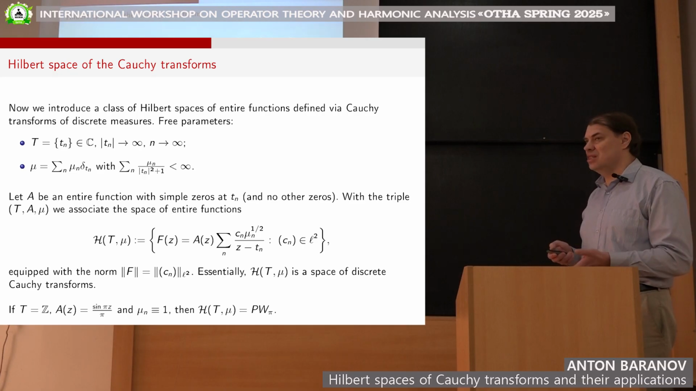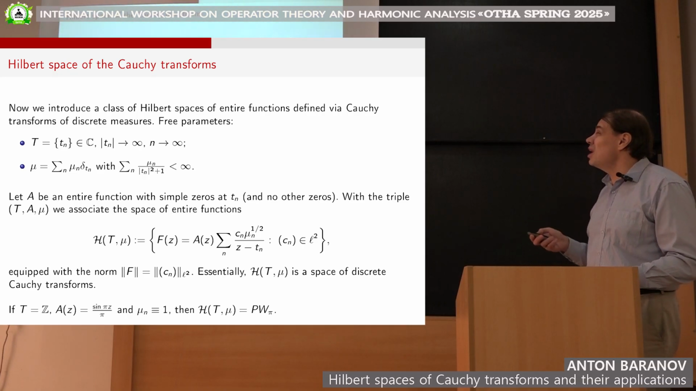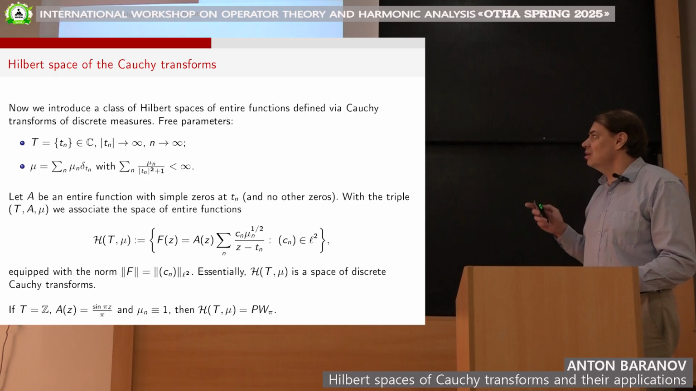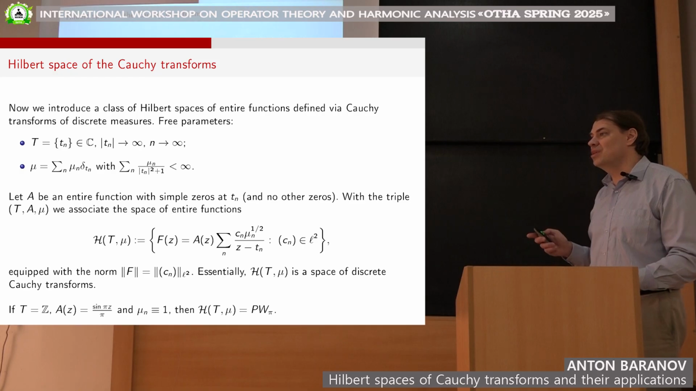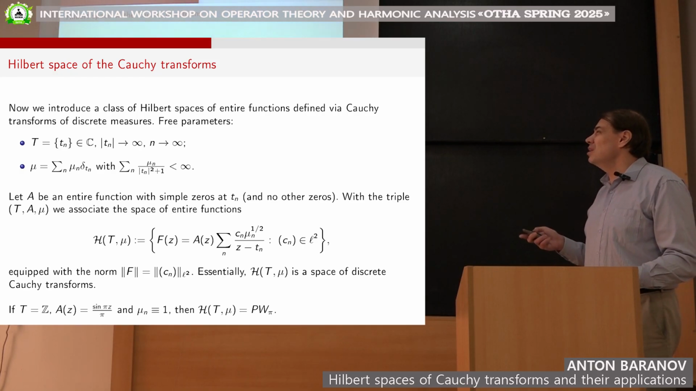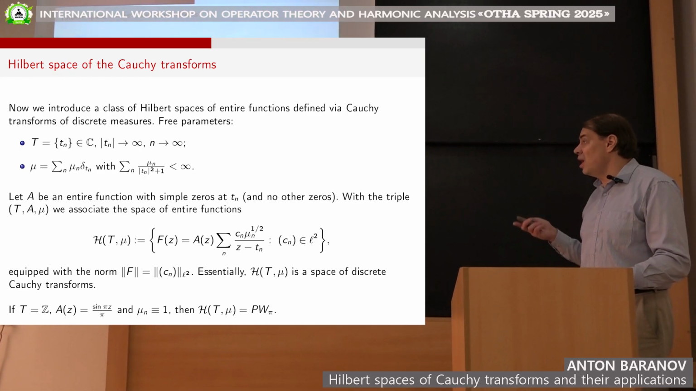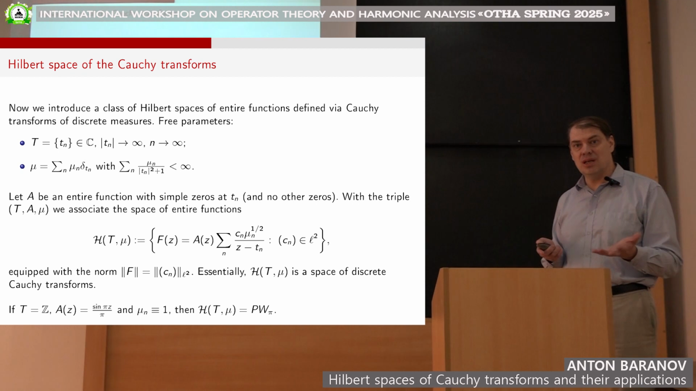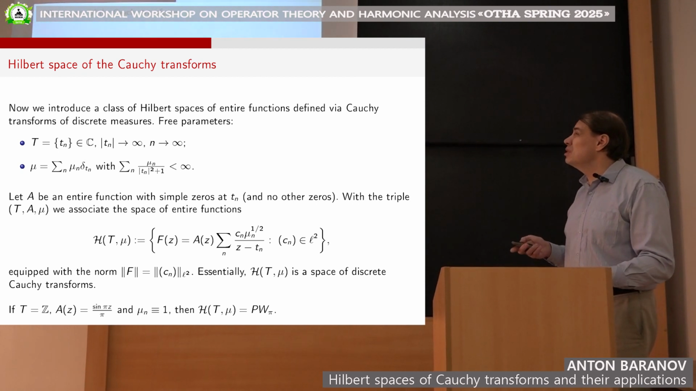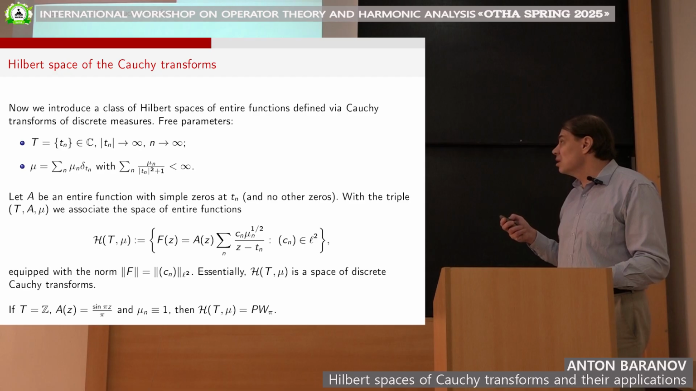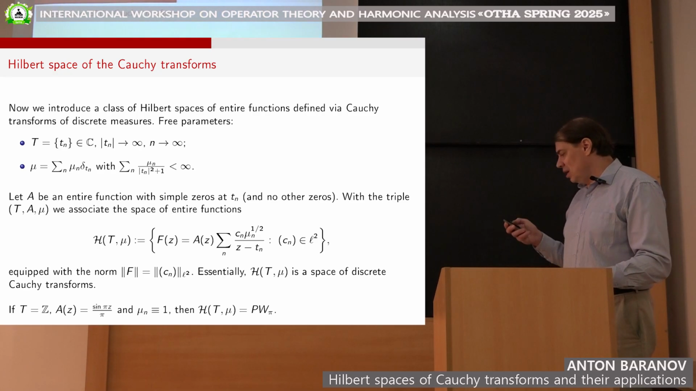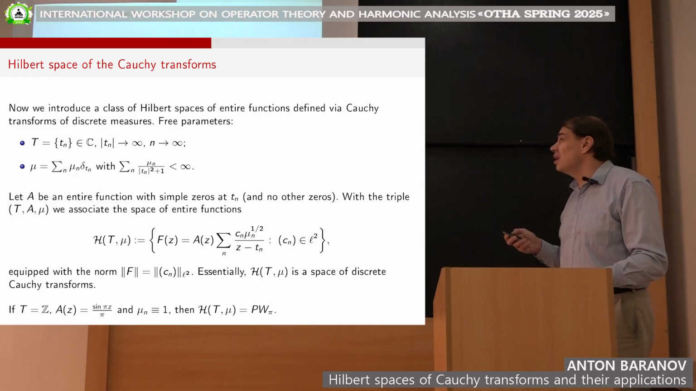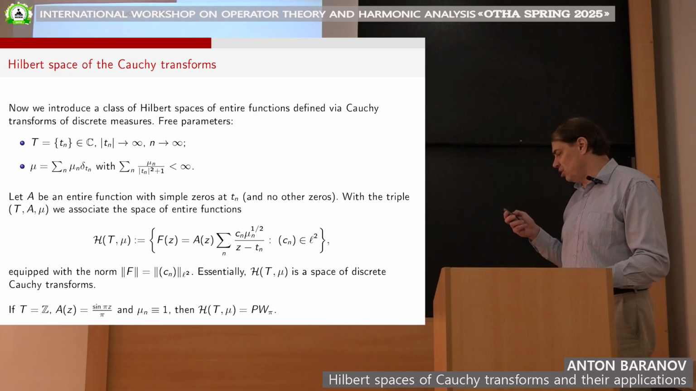First parameter is the set T, the points t_n. They are complex numbers, not real, complex numbers, which tend to infinity. So they are zeros of some entire function. And another free parameter is the measure mu, or the sequence mu_n of, so to say, masses, which are assigned to these points t_n, with only one restriction, that this series converges.